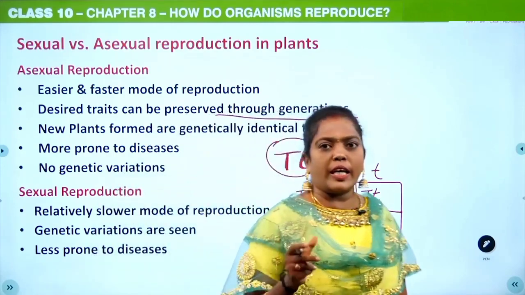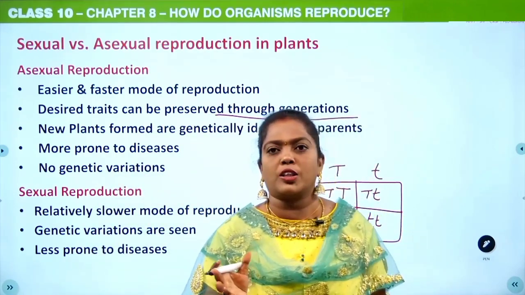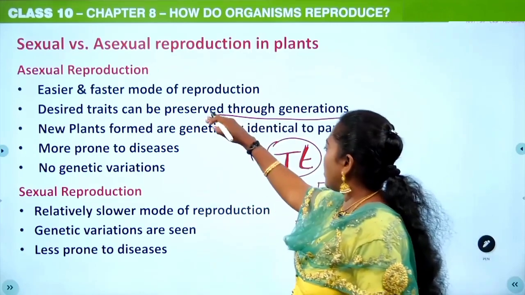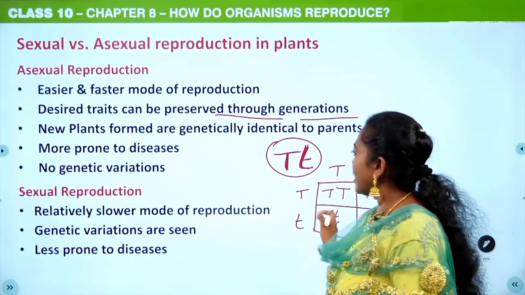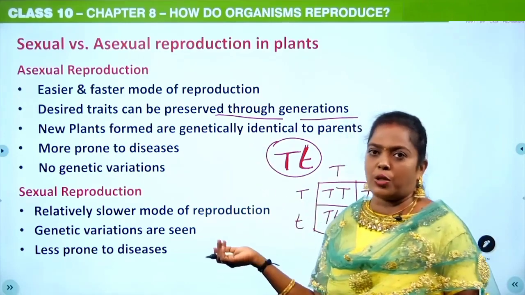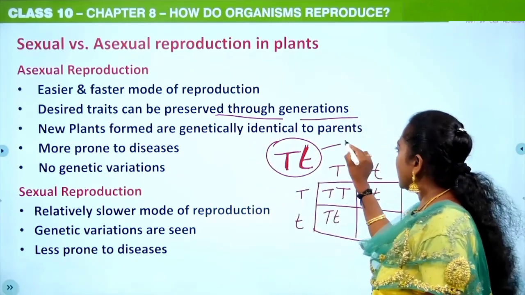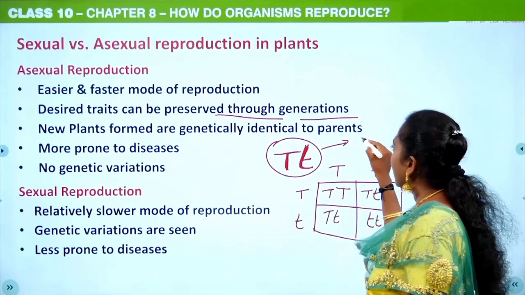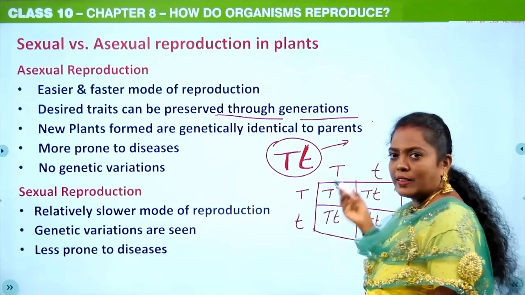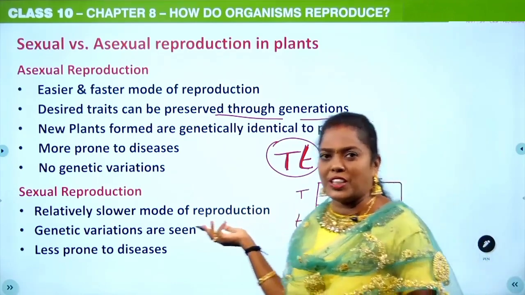So during sexual reproduction your desirable trait couldn't be preserved, because it can segregate. But in asexual reproduction definitely it can be, say for example from the leaf of a plant I am going to get another plant, then definitely that character is going to be maintained.